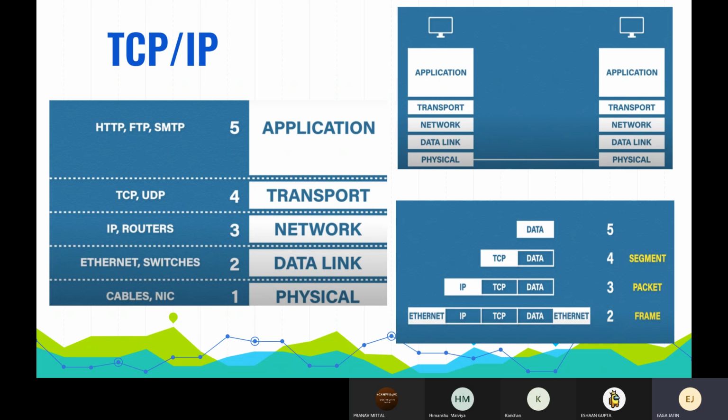If the frame is destined for our own computer, it is processed further and checks the IP address of the packet again. If the packet is destined for our computer, it is processed further. The transport information is read, and the application data is sent to the receiving application. So this is all about TCP/IP.